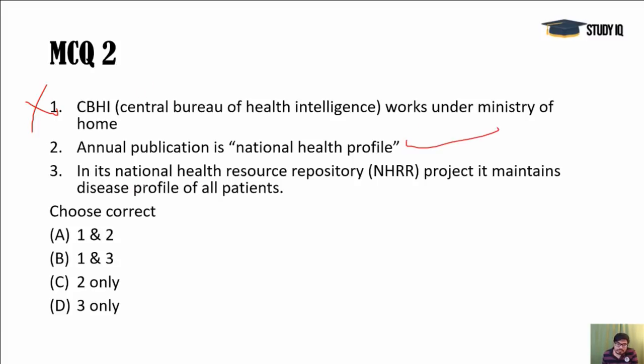Third one, in its National Health Resource Repository project, it maintains the disease profile of all the patients. This is wrong. There is a geographical information system, and under that they are running the NHRR project, in which they are geotagging all government and private hospitals, labs, and all the assets, so that anybody can locate them on a web tool. So the third one is wrong. The second one is the only correct option here. C is the answer.